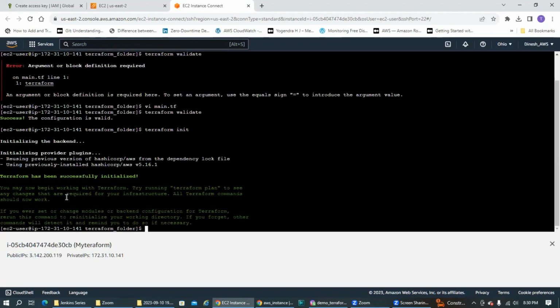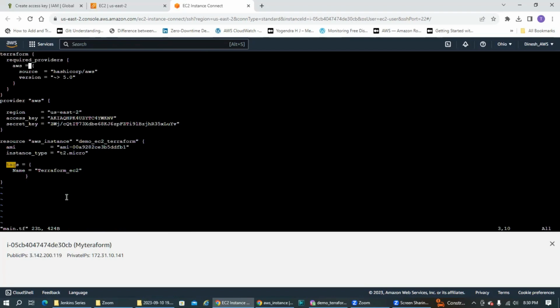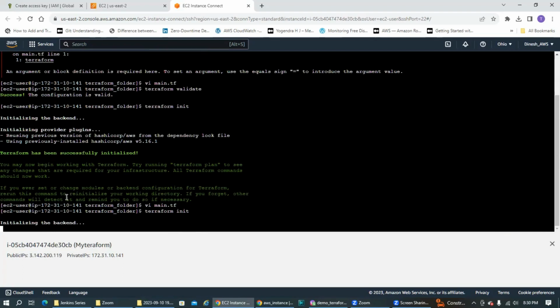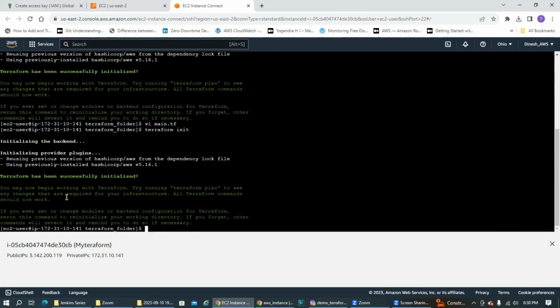Initializing the backend, and here it gives everything. The configuration is valid, everything is valid. Now, once before I make a change, let me type here. It says Terraform has been initialized successfully. Now let's clear the screen, and now let's type our favorite command, terraform plan.